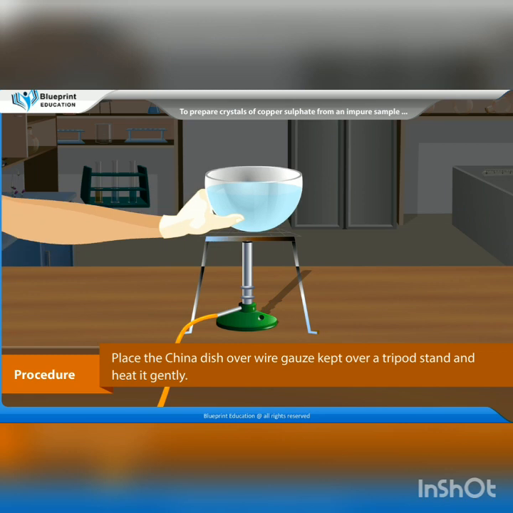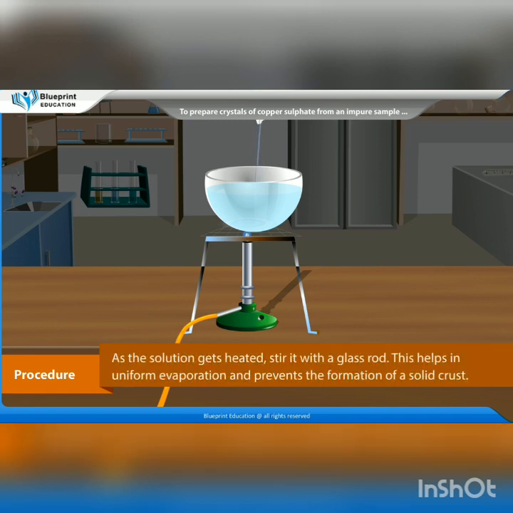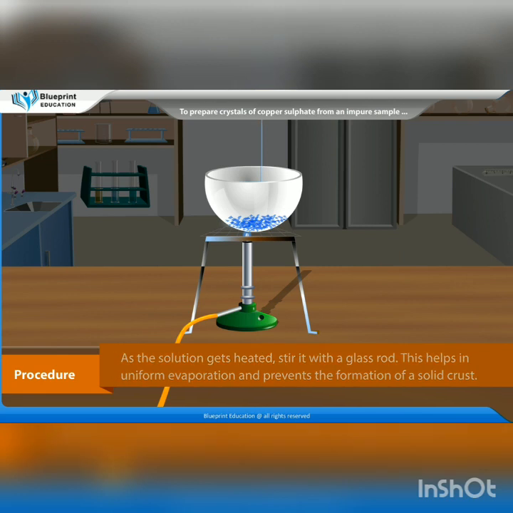Place the china dish over wire gauze kept over a tripod stand and heat it gently. As the solution gets heated, stir it with a glass rod. This helps in uniform evaporation and prevents the formation of a solid crust.